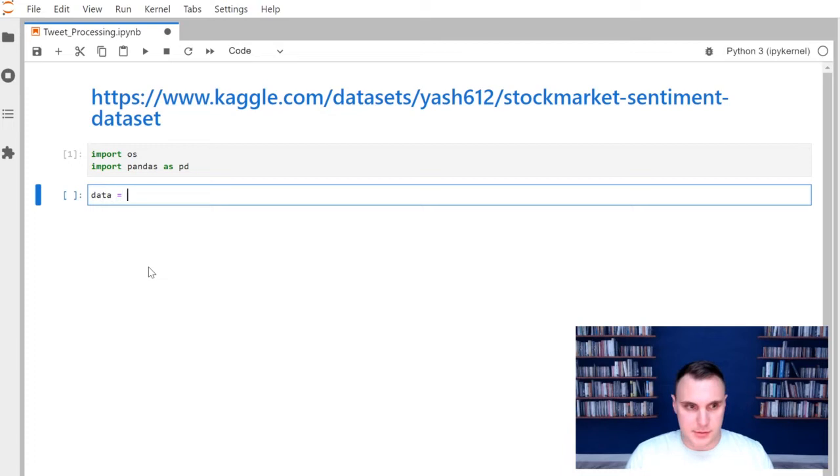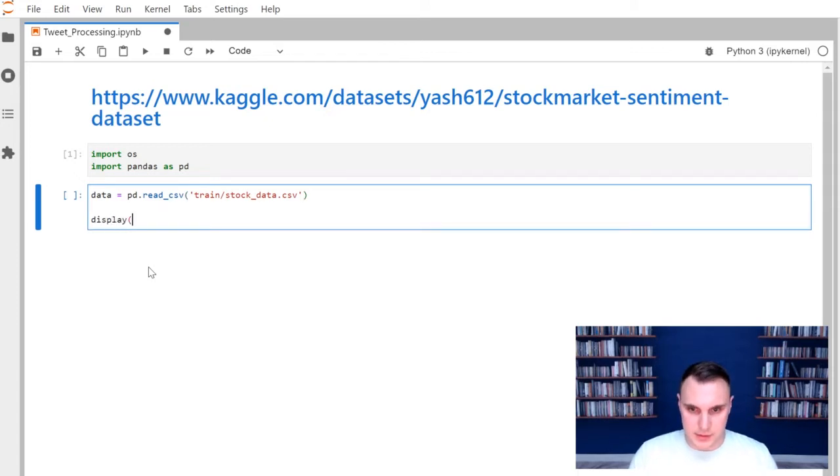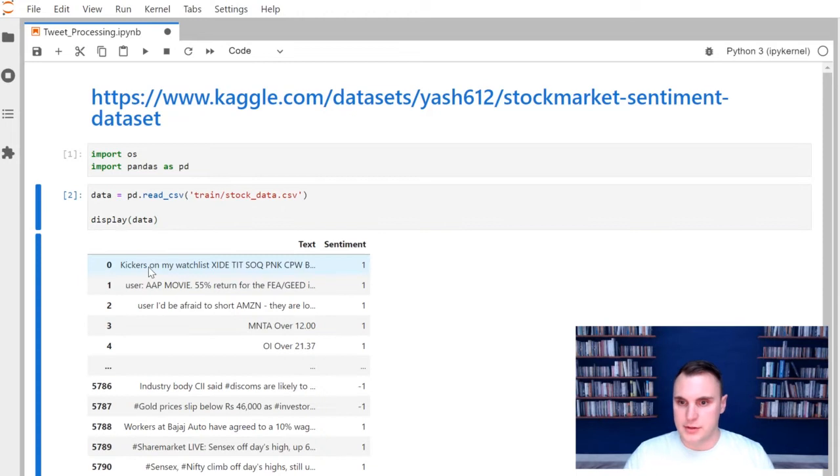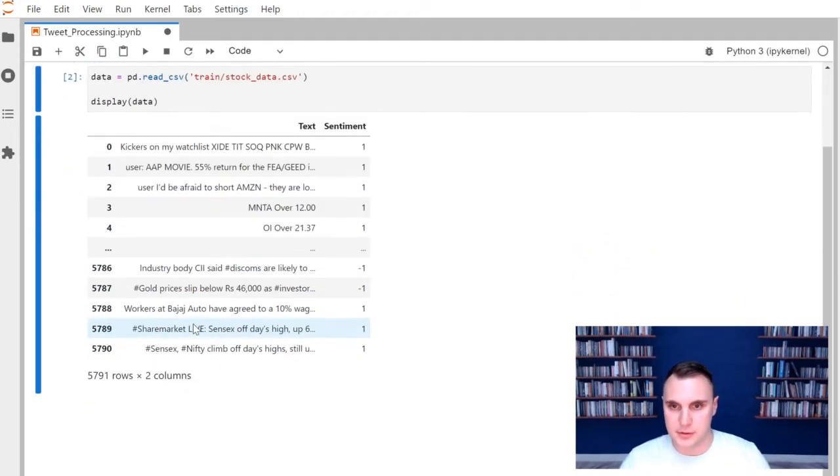So data is going to be equal to pd.read_csv, train, that's the folder I put it in, and then it is called stock_data.csv. Once you have that, you can display it to the screen just to make sure it imported correctly, and there we go. You can see it's all there, ready for us to go ahead and get started.